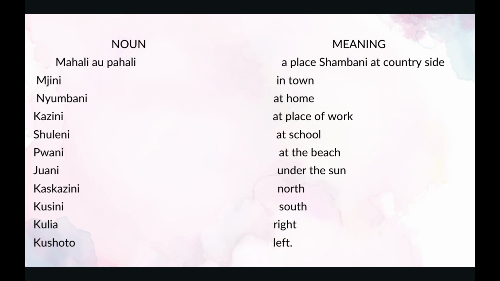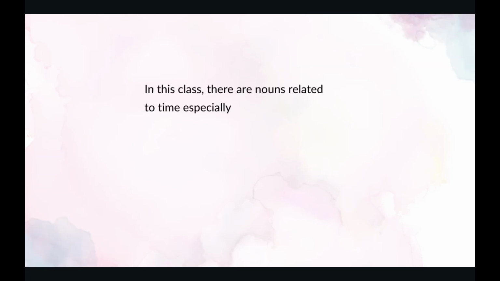The next one is kulia. Kulia is right. The next one is kushoto. Kushoto is left. Note that in this class the nouns relate to time, especially when giving answers to the question when.